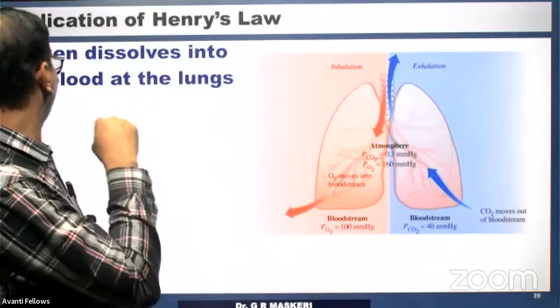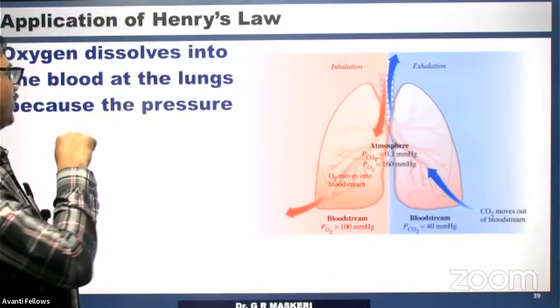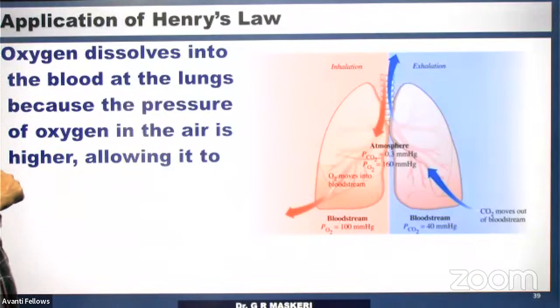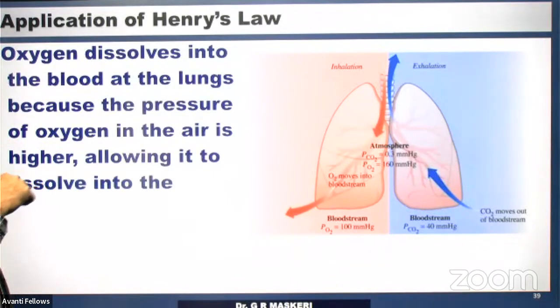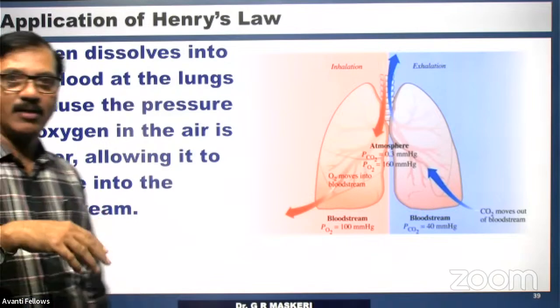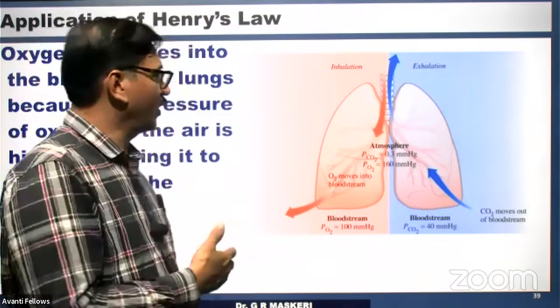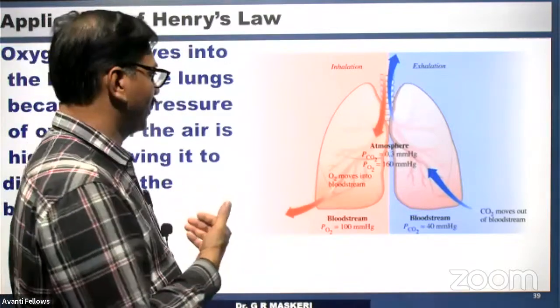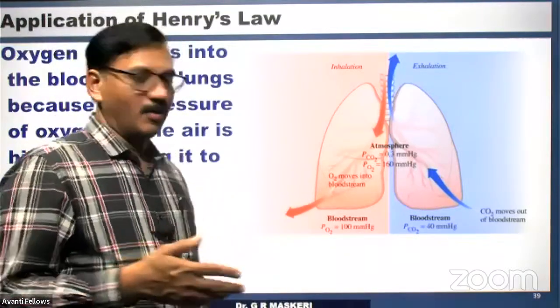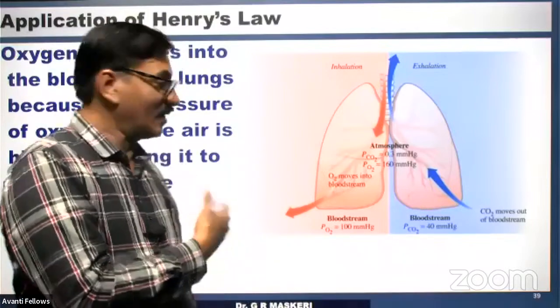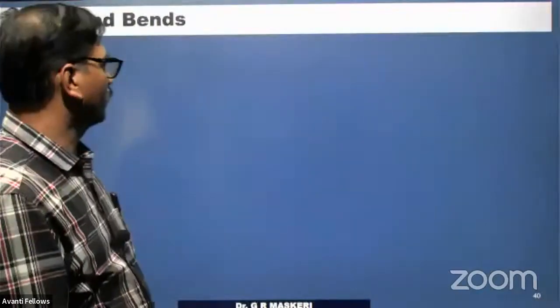Oxygen dissolves into the blood at the lungs because the pressure of the oxygen in the air is higher, allowing it to dissolve in the bloodstream. This is the reason, and this is actually the direct impact of Henry's law. Of course, this is how he explained the concept.